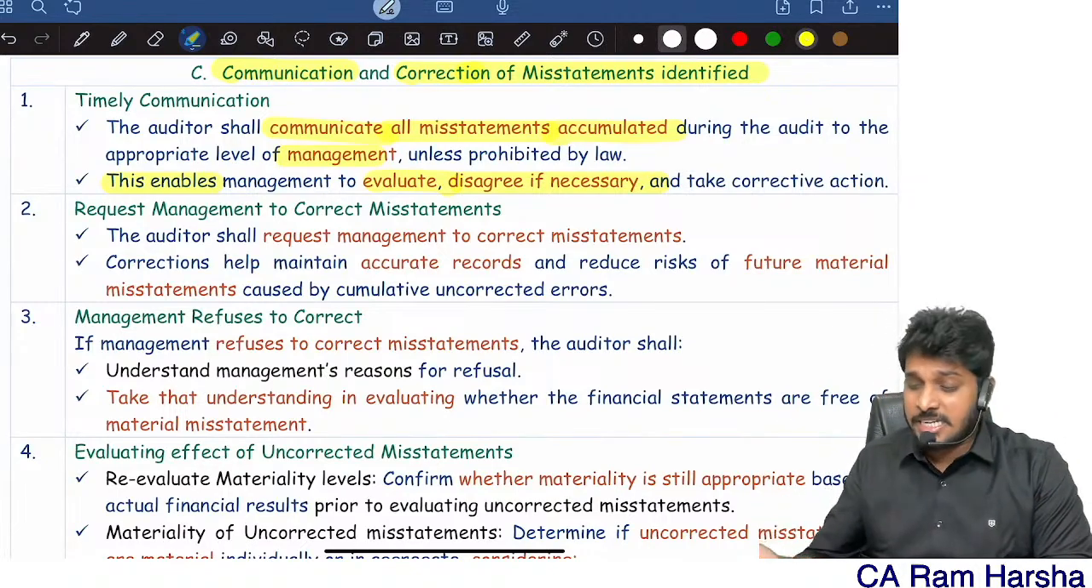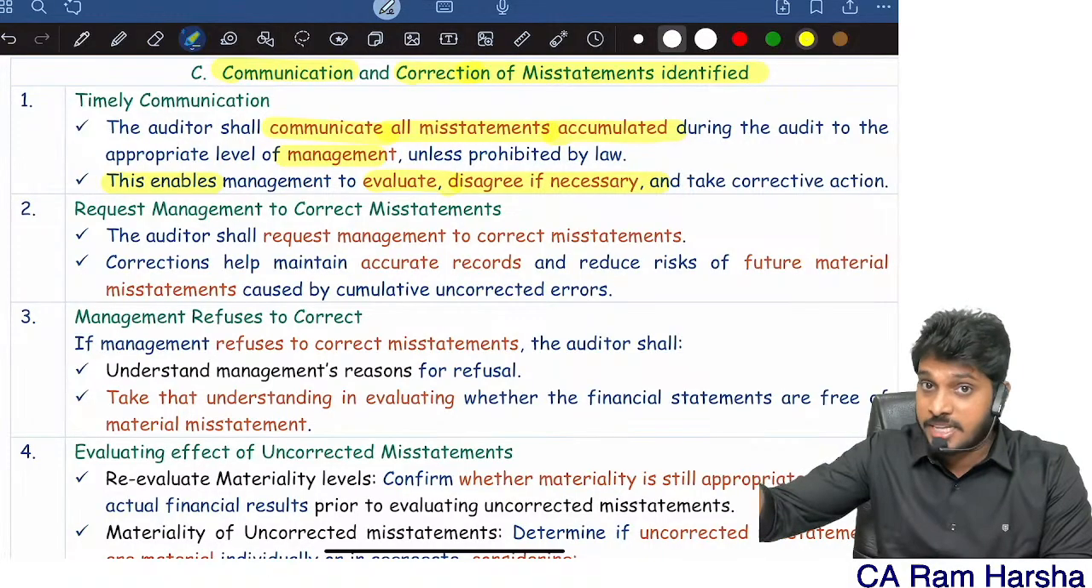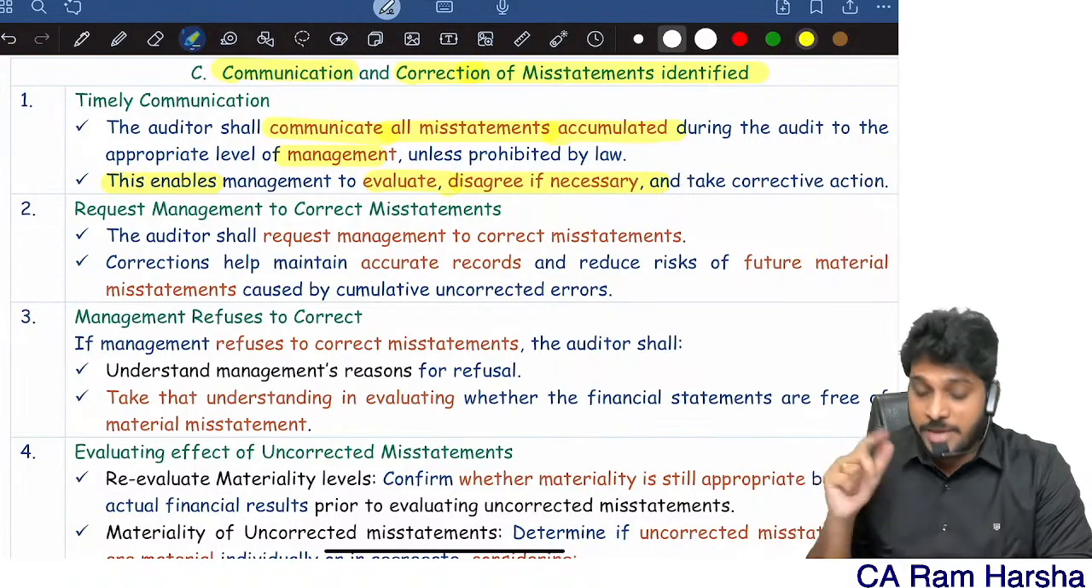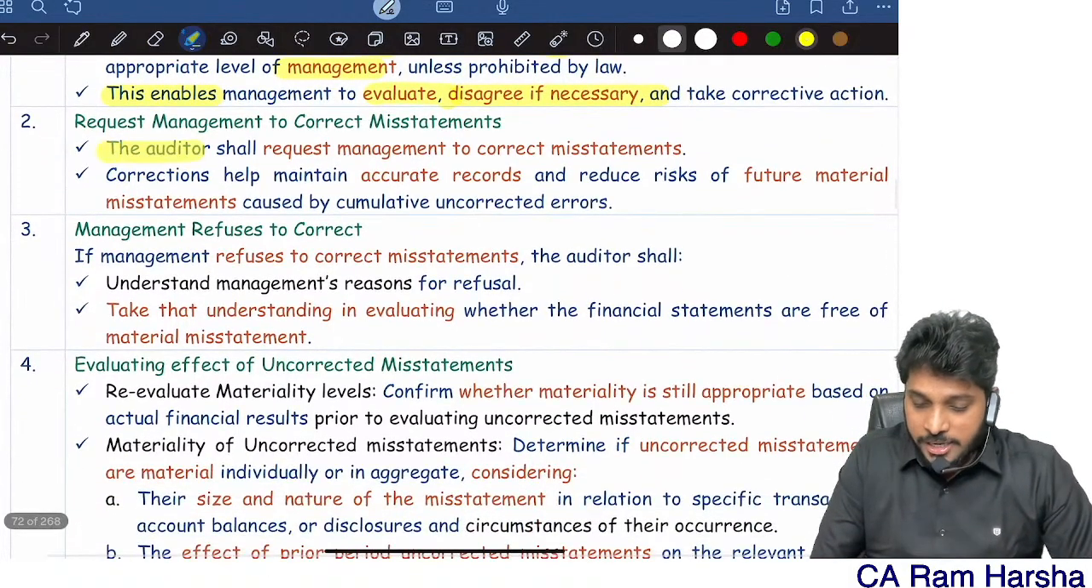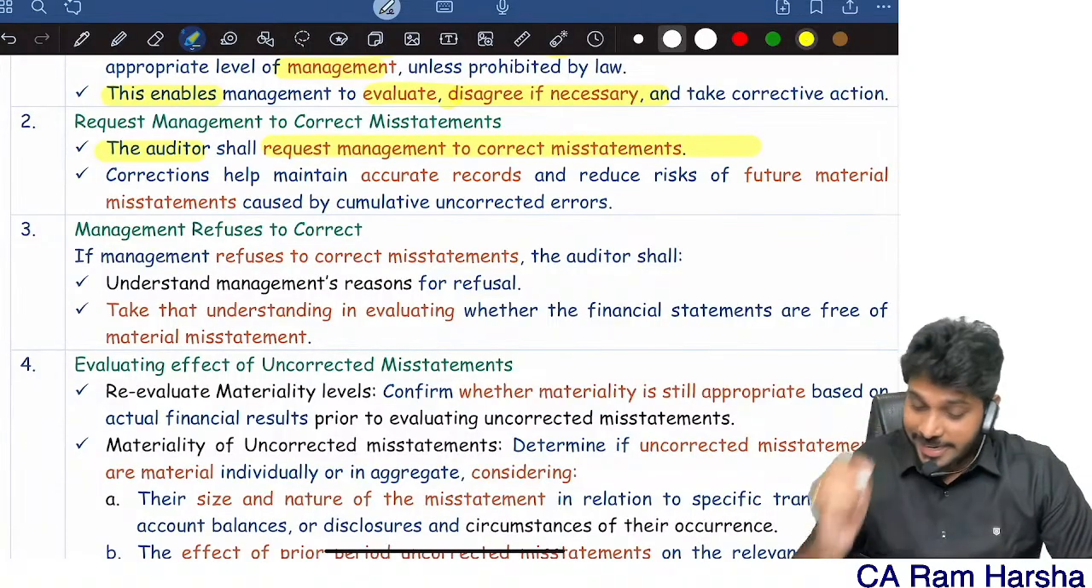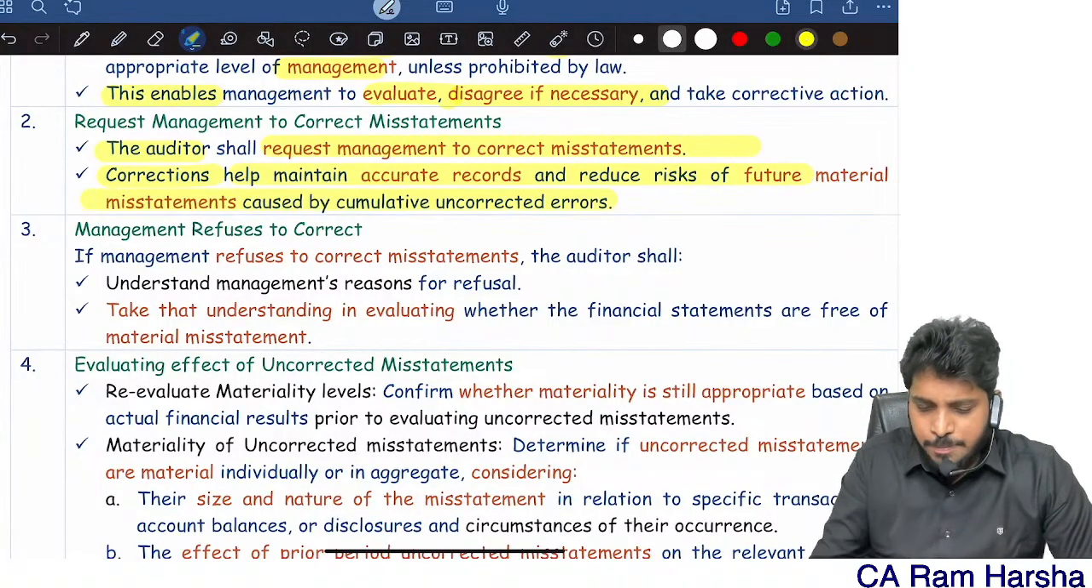They will evaluate whether it is really a mistake or not. Because the auditor might think it's a mistake, but from the management's point of view, this may not be a mistake. So what will the auditor do? They will request management to correct it. Correction helps to maintain proper records.